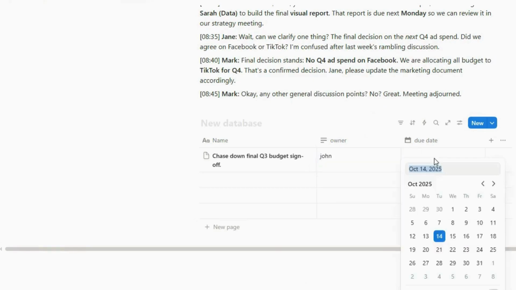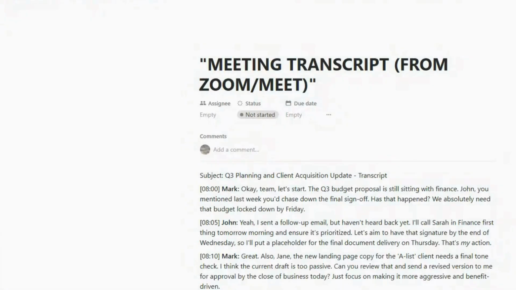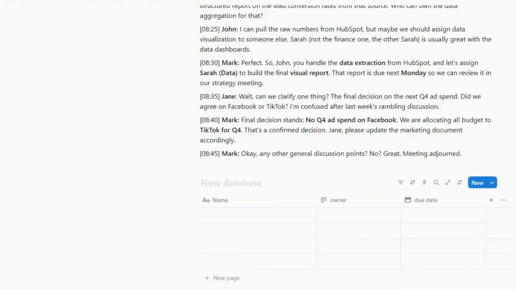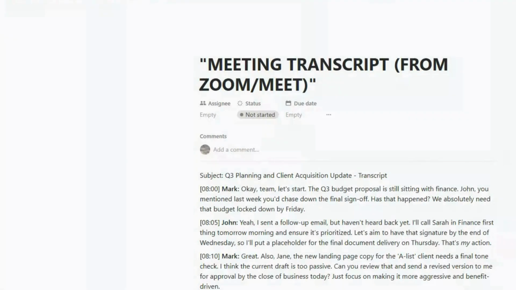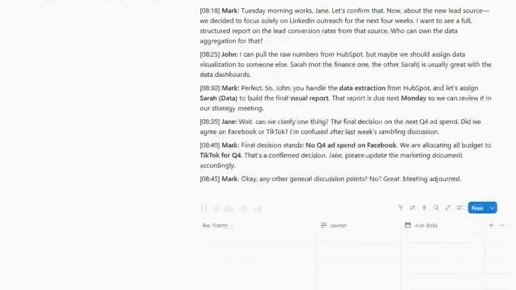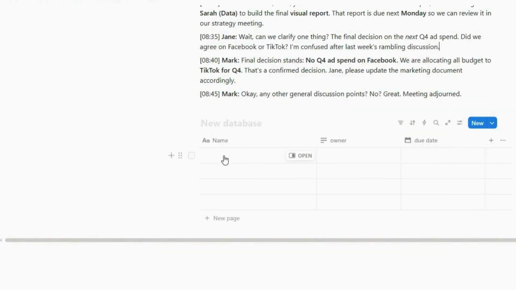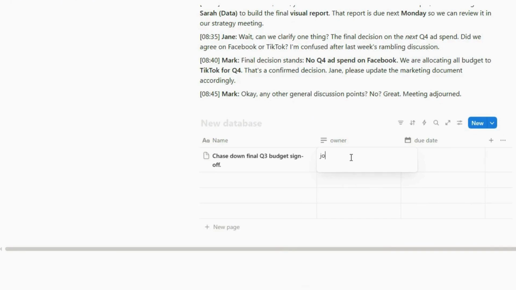Now for the advanced move. This tool isn't just taking notes, it's automating your project management. Because the AI is identifying responsible owners, e.g., John will take the lead on the Q3 budget, we can automatically link this captured note to a separate project management database within Notion. The most productive meeting is one where no one writes anything down. If you're typing, you're distracting yourself from problem solving. Delegate the listening to the machine and save your brain power for strategy.